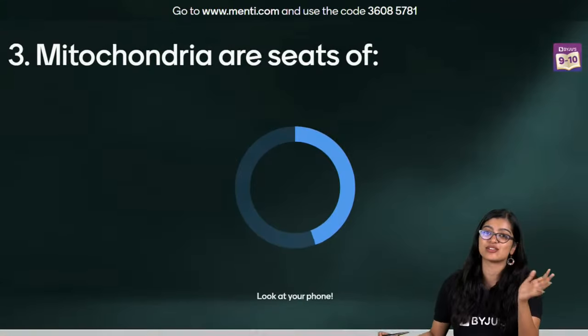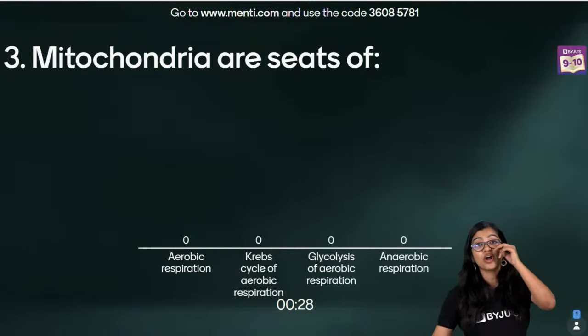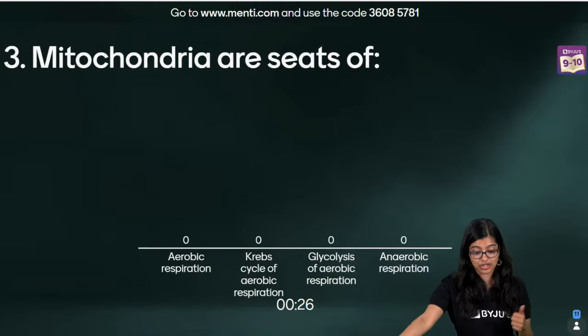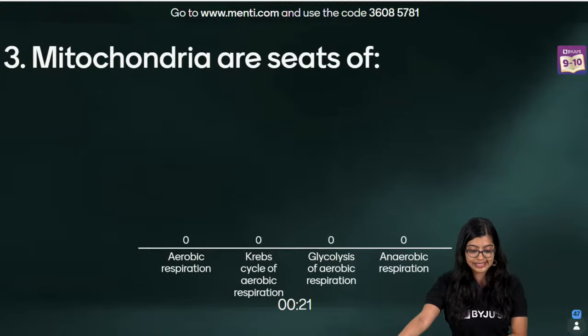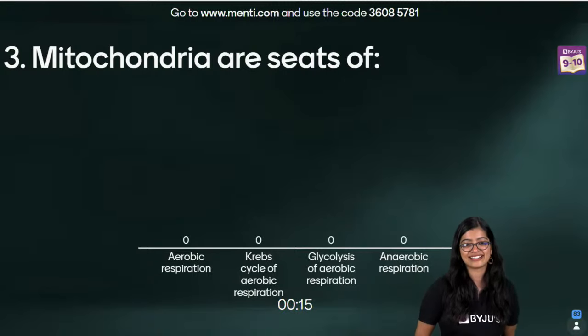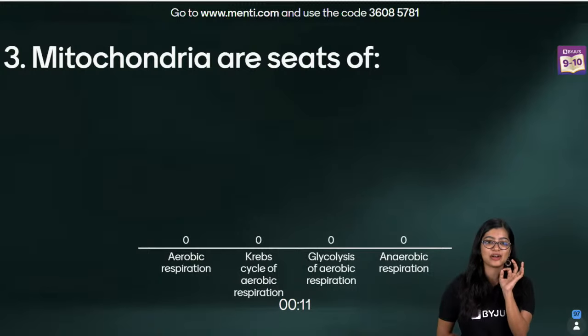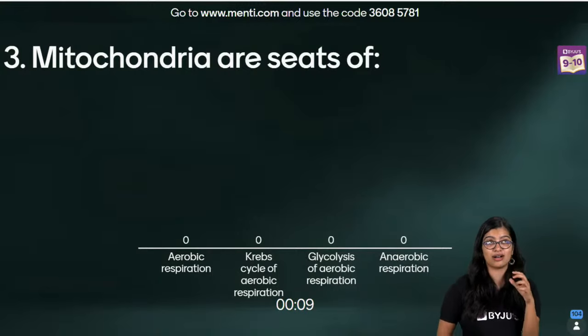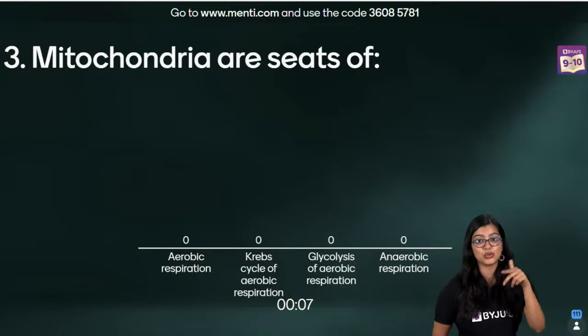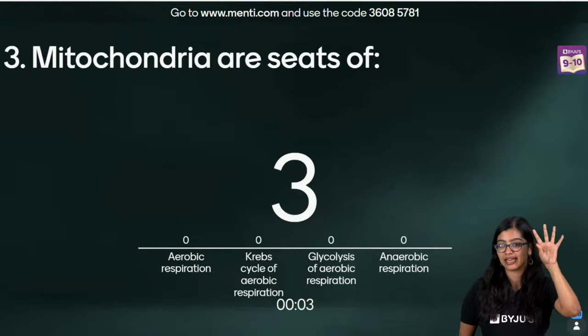Mitochondria. See, so many questions on mitochondria have come. Everybody should get the answer for this. Mitochondria is the site of aerobic respiration; Krebs cycle of aerobic respiration; glycolysis of aerobic respiration; or anaerobic respiration. This is a tricky one actually. It's not direct. See, aerobic and anaerobic is a concept that you learn mainly in your 7th or 8th standard, right?